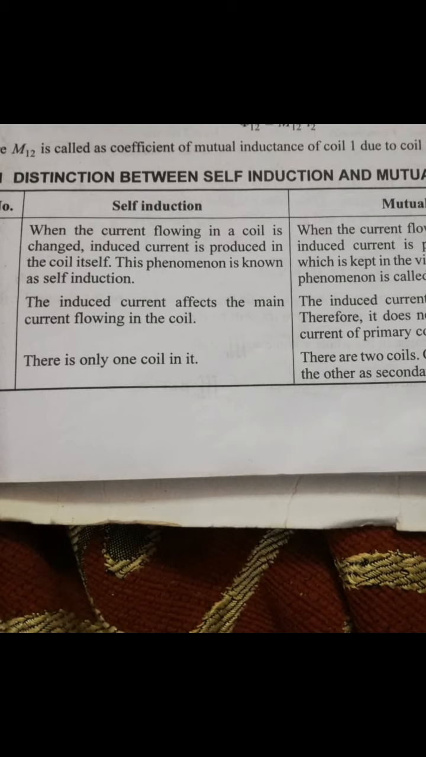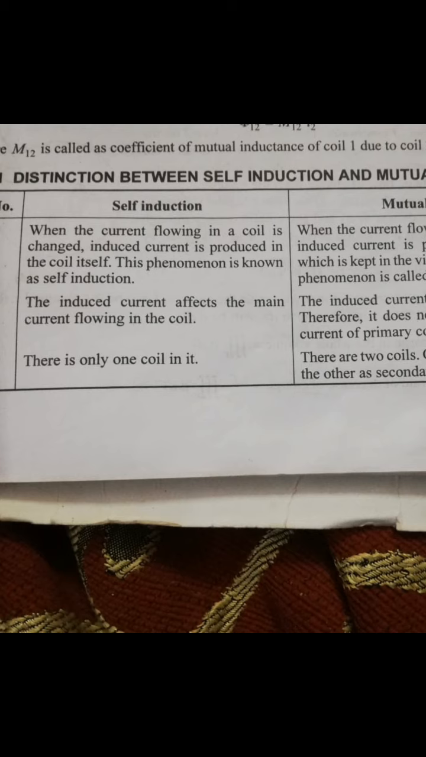For self induction, the coefficient of self induction is denoted with the symbol capital L. The total magnetic flux phi B is proportional to the current I. So phi is proportional to I, or phi is equal to LI. This phenomenon of self induction was given by the scientist J. Henry in the year 1832.